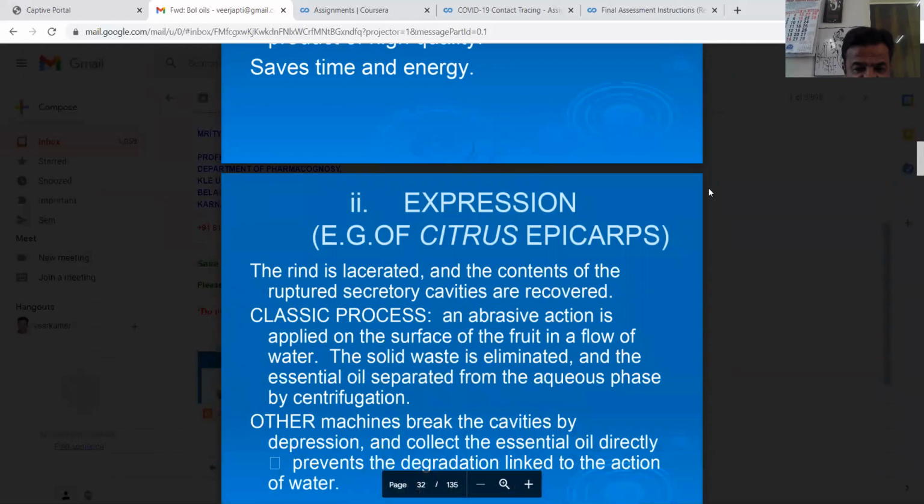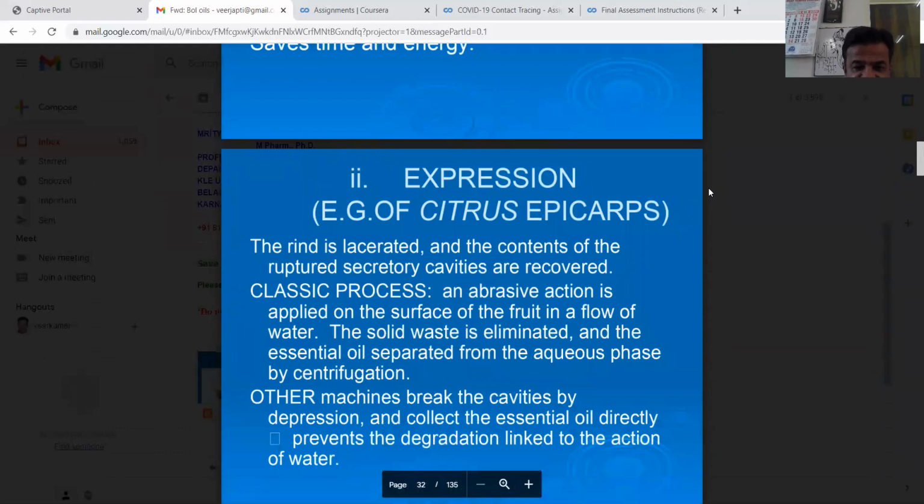What is expression? The rind is lacerated, and this expression method is usually done for citrus fruits. In the epicarp, the rind is lacerated and the contents of the ruptured secretory cavities are recovered. Classic process: an abrasive action is applied on the surface of the fruit.